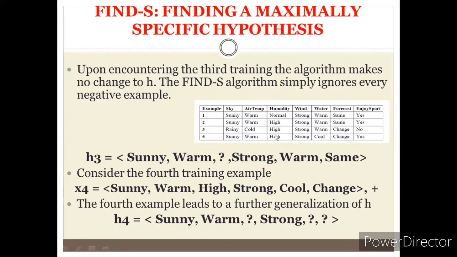So there are two attributes which are changed. At that time, what we can do is that for the fourth hypothesis, the last two cases, cool and change, become the more general one. So this is the final hypothesis what we are getting for the fourth: sunny, warm, question mark, strong, question mark, question mark.